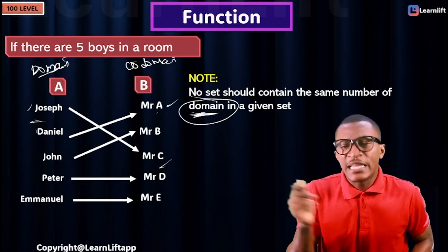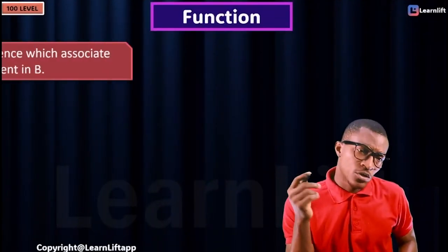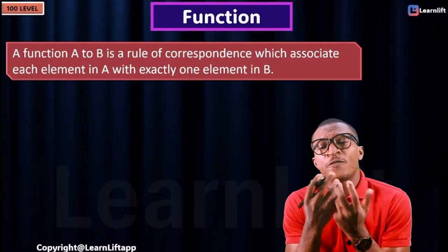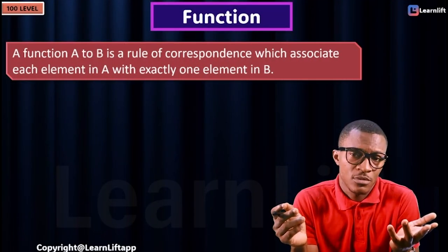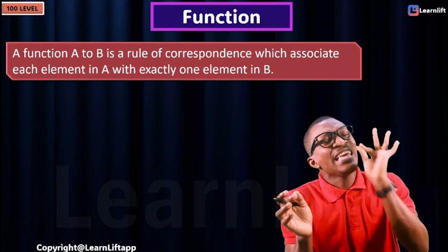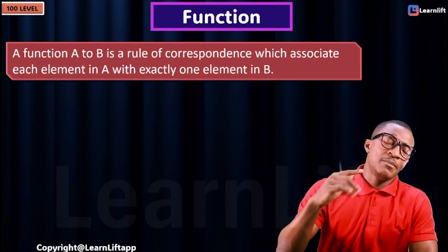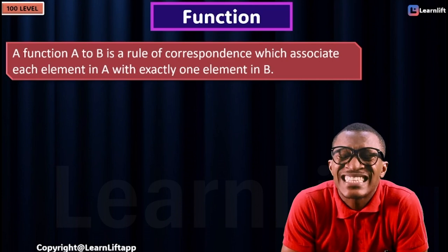Do you understand that? Now let's define a function. A function from A to B is a rule of correspondence, that's a relation, which associates each element in A with exactly one element in B. Listen to me, this question has been asked 10 times.